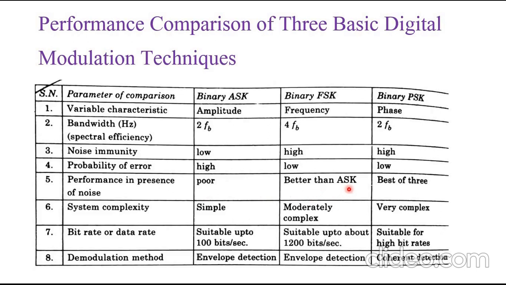Now let's see binary PSK. Binary PSK has the best performance of all the three digital modulation techniques in presence of noise, and that's why it yields the minimum value of probability of error. So binary PSK is more efficient than binary ASK and binary FSK. So obviously it is the best of the three.